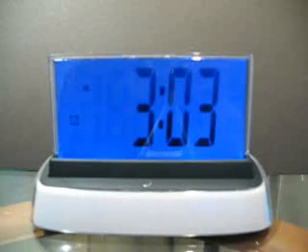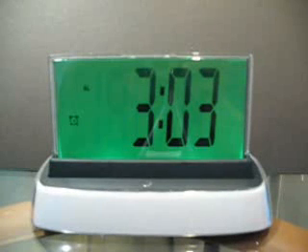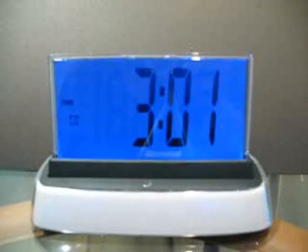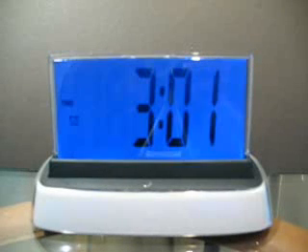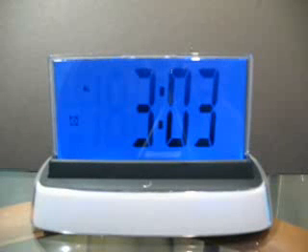Hello, Moshi. Command, please. Time. The time is 3:01 a.m. Hello, Moshi. Command, please. Alarm. The alarm is now set to 3:03 a.m. The alarm is on.